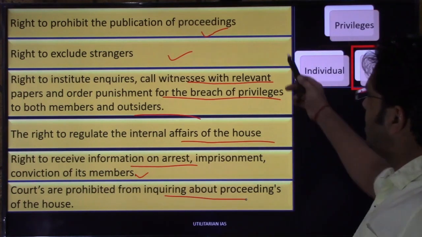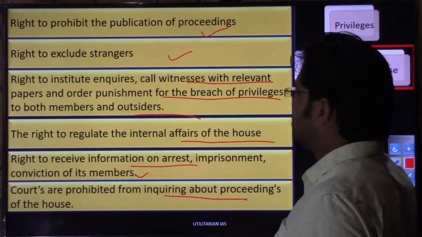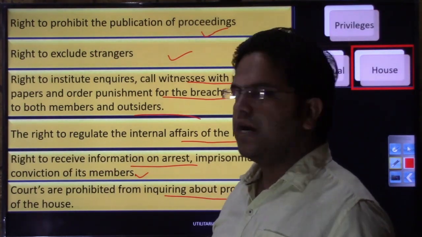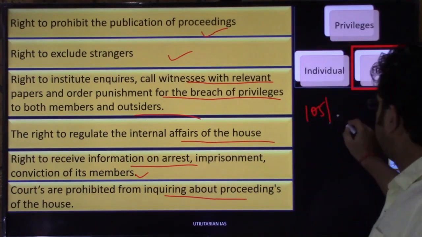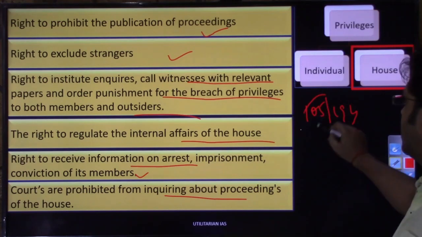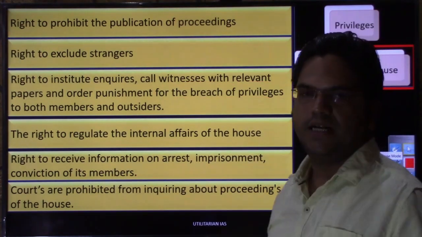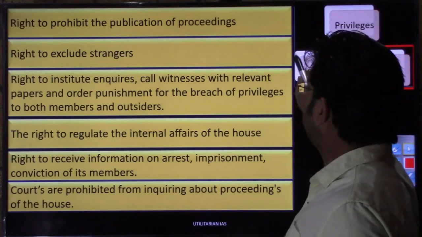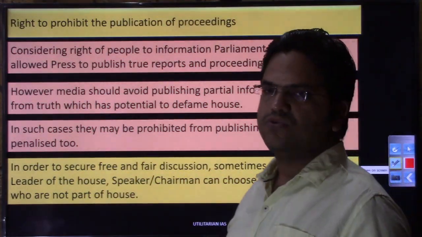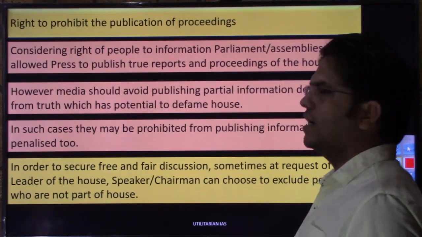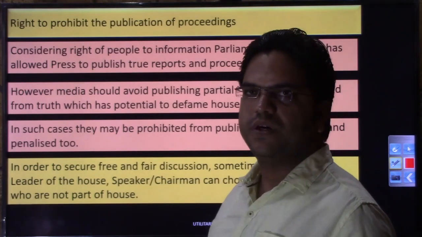So these are the privileges and immunities that the house, meaning Lok Sabha, Rajya Sabha and Assembly, has under Article 105 and Article 194. Right. So I hope this is understood in brief. Let us move to the next slide and discuss these points in detail. So the first immunity or privilege enjoyed by Lok Sabha, Rajya Sabha and Assembly is the right to prohibit the publication of the proceedings.